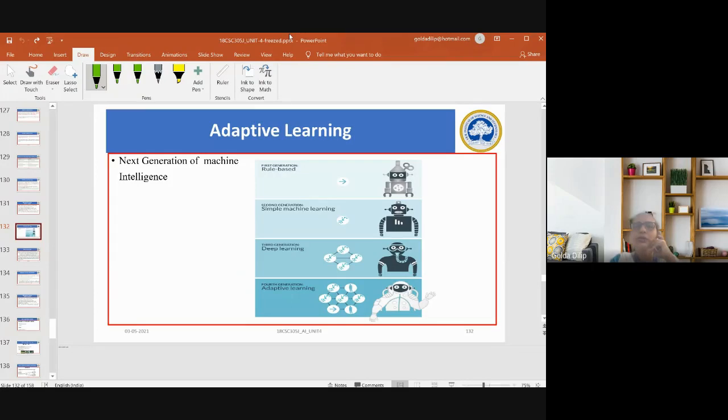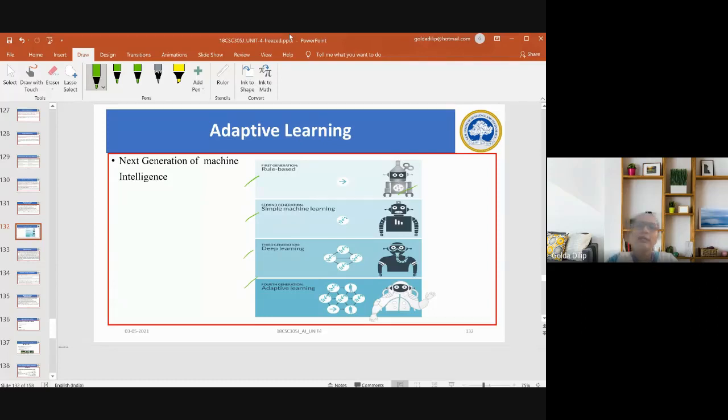Then you would have heard about what is called industry 4.0. Same way here in ML also we have different generations. First we have what is called rule based learning. If this happens, then do this. A set of rules defines what has to be done.